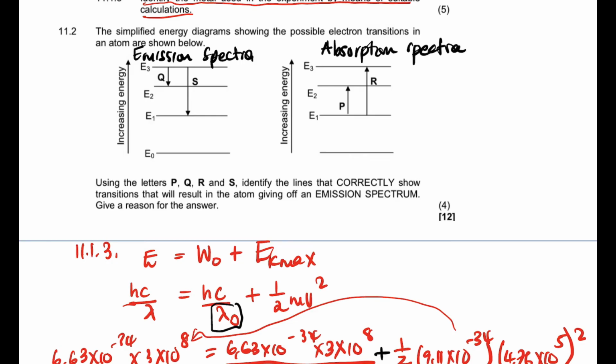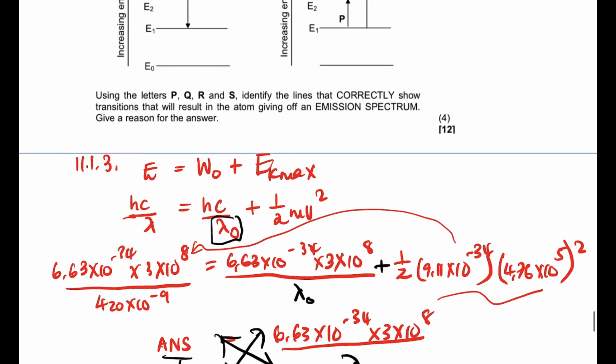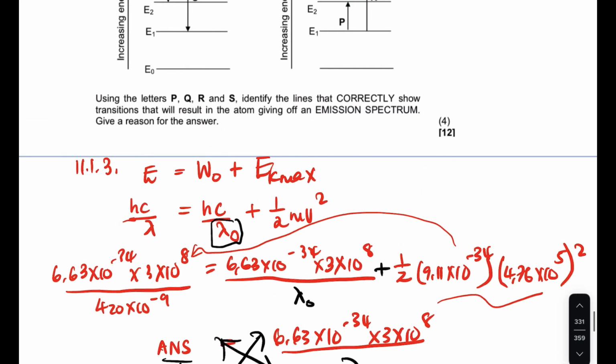They absorb. So for the electrons to move from a lower energy level to a higher energy level, they must absorb energy. But for electrons to move from the high energy level to the lower energy level, the energy must be released. Now it says here, using the letters P, Q, R and S, identify the lines that correctly show the transitions that will result in the atom giving the emission spectra.